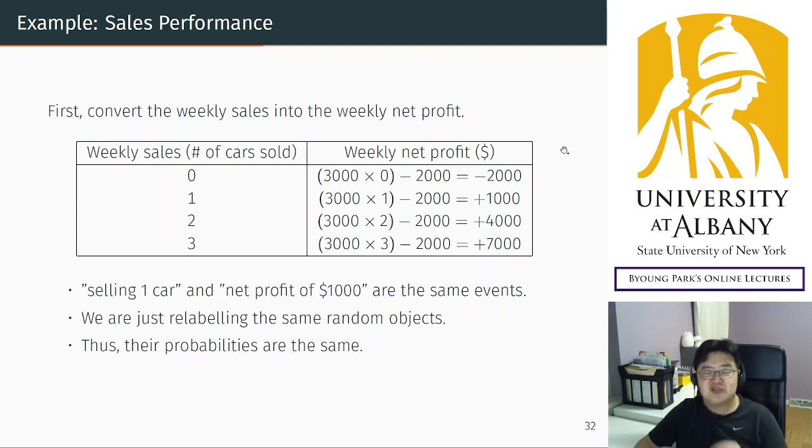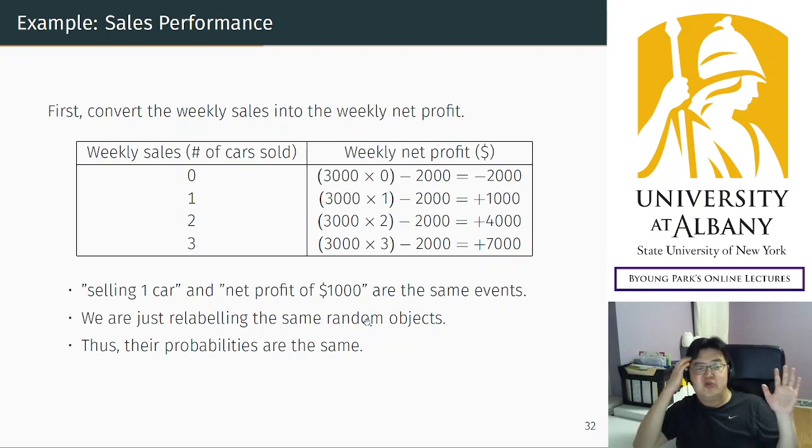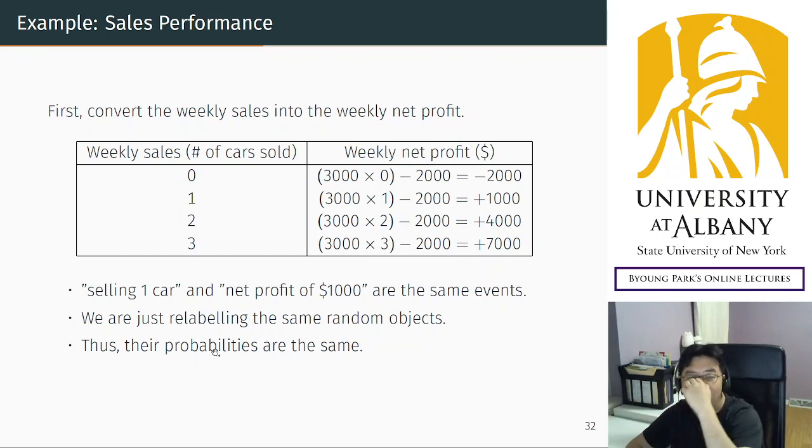So we are just changing the numbers that describe the same outcome. There is no difference in the underlying randomness, so their probabilities are the same. As I said, the only difference is that instead of putting the name 0 on it, I will put minus 2000 on the same outcome.